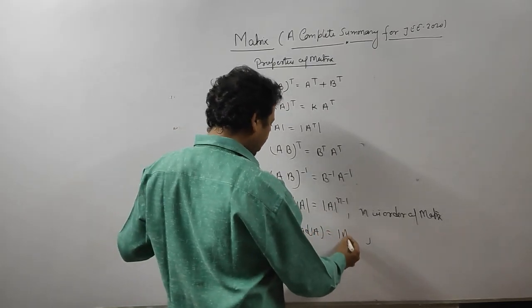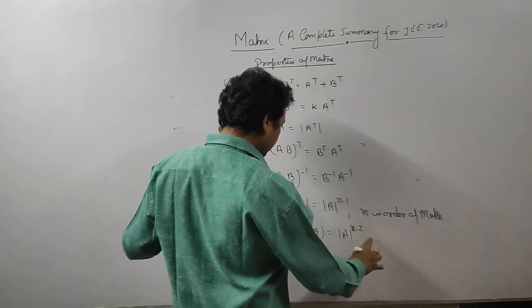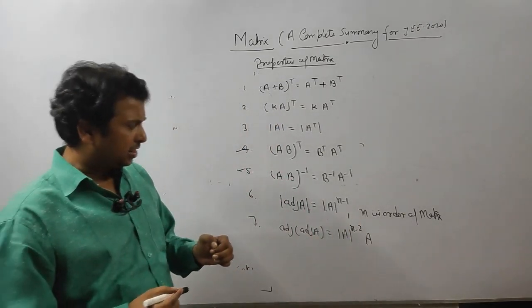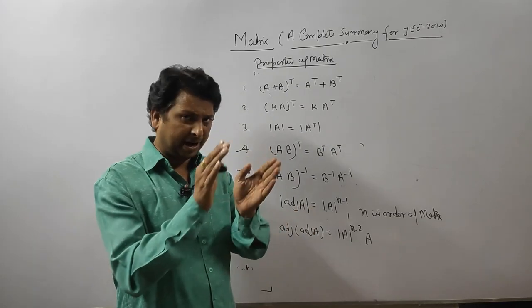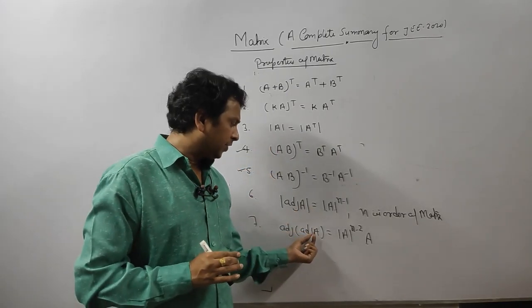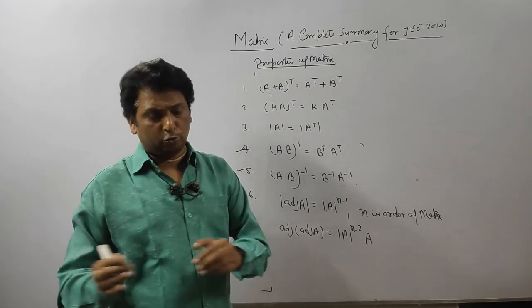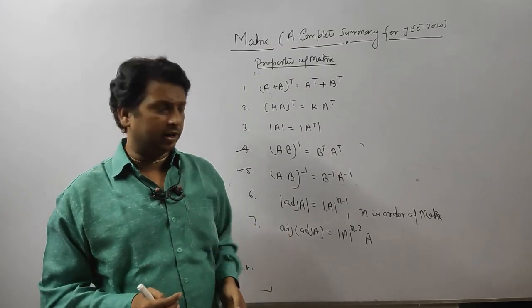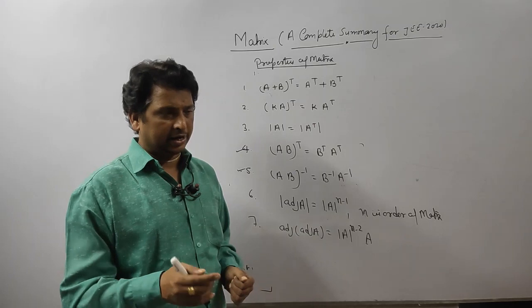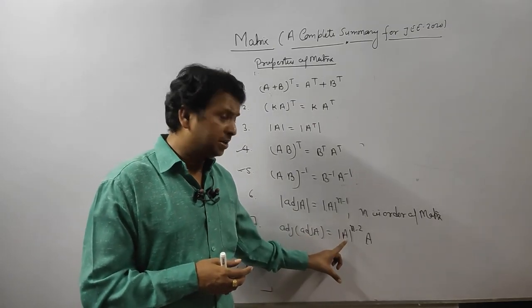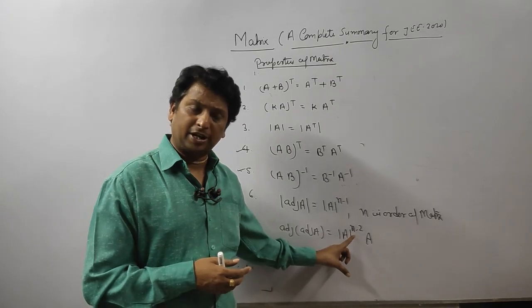It is mod A to the power n minus 2, into A. The type of question they ask is they give one matrix A and ask the value of adjoint of adjoint A. Calculating the adjoint itself takes time, so the best way is to calculate its determinant and put in the n value.